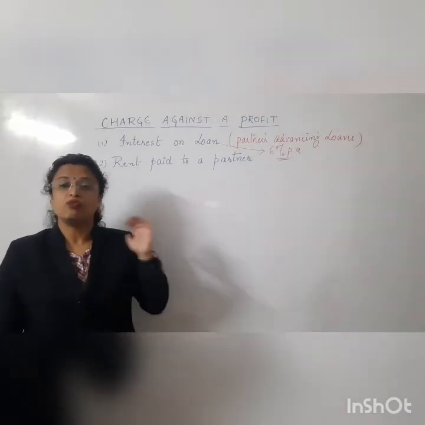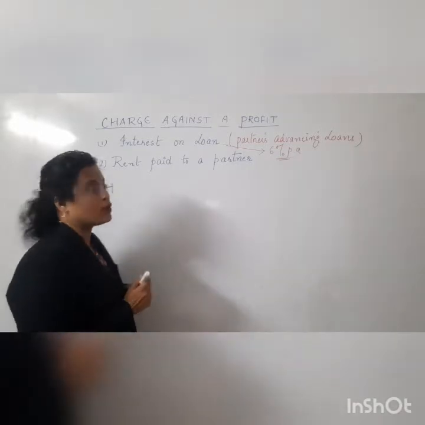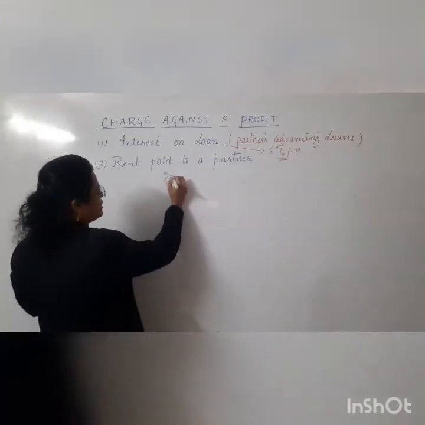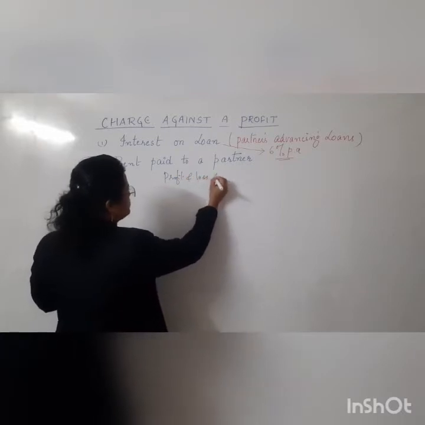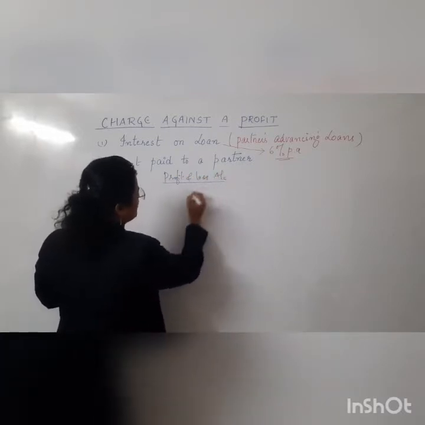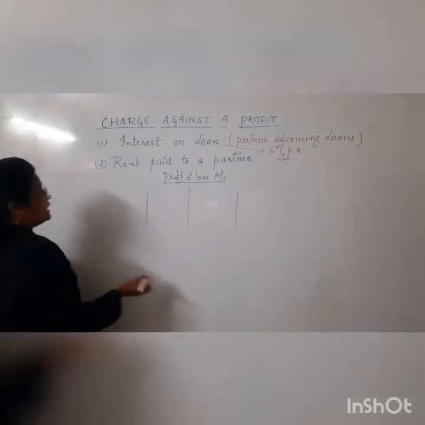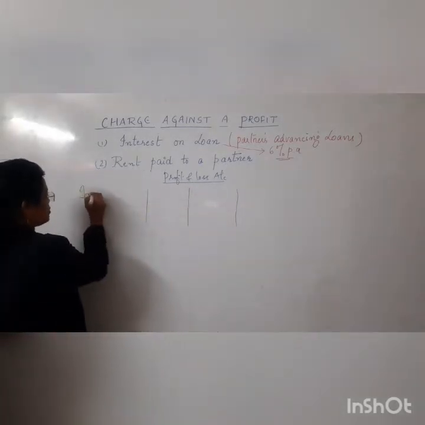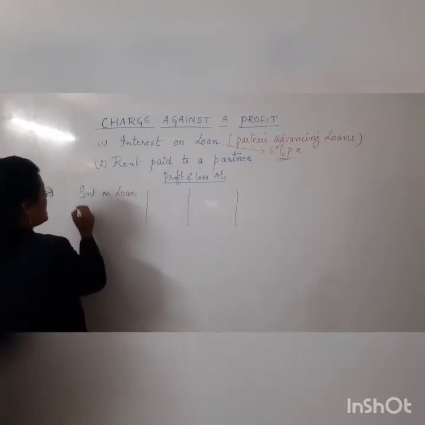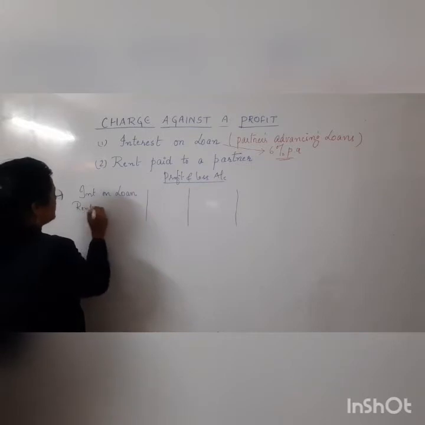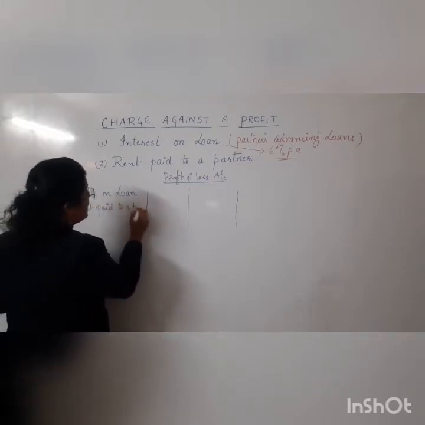Instead, what we will do in such a situation is make a profit and loss account. Got it, children? Because all the charges against the profit are to be transferred to the P&L. So we first make a profit and loss account, and you know that in the profit and loss account, interest on loan is, from the firm's point of view, an expense, and rent paid to the partner, again from the firm's point of view, is an expense.